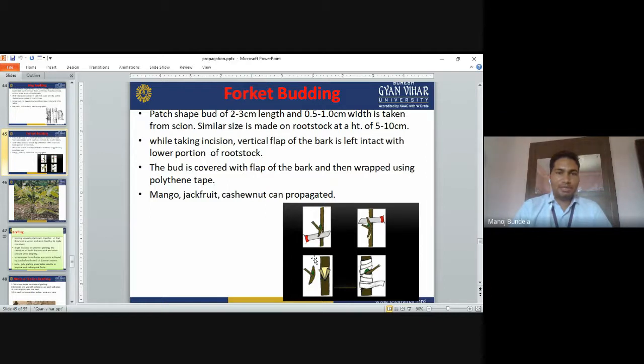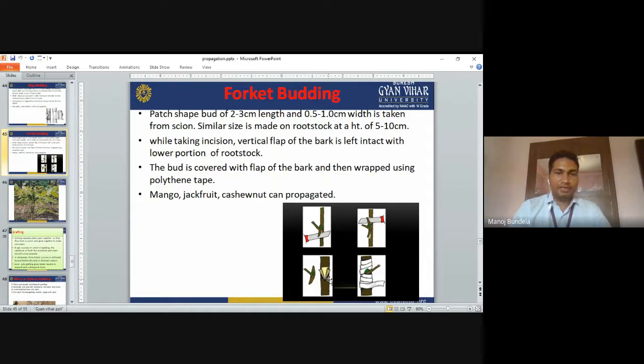Next one is forked budding. A patch-shaped bud, 2 to 3 centimeter length and 0.5 to 1 centimeter width, is taken from the scion. Similar size cut we have to make on the rootstock, at a height of 5 to 10 centimeter. Like we are taking the bud like this, the same type of cut we have to make on the mother plant also, so that it will be inserted easily. Like a forked cut we have to make.